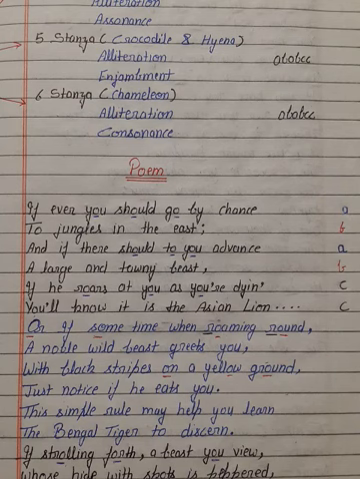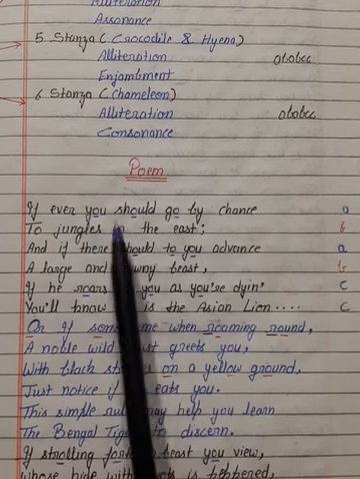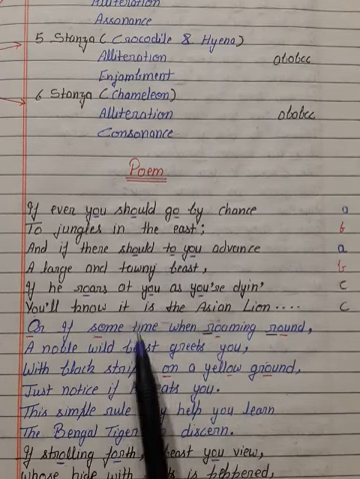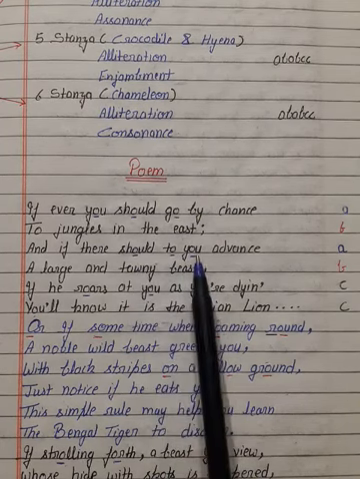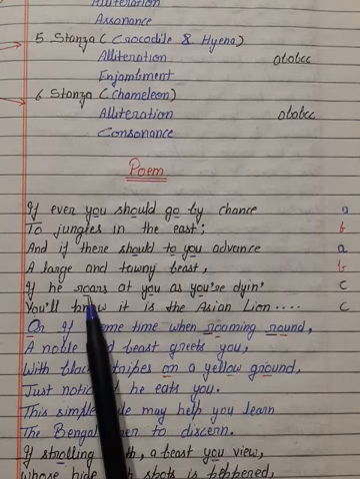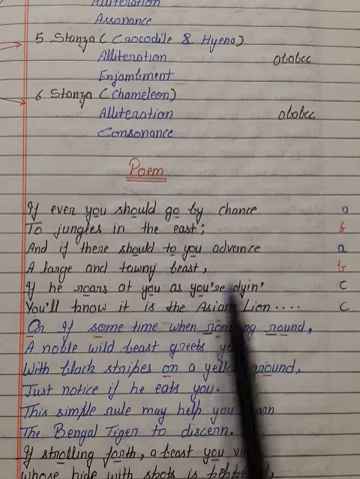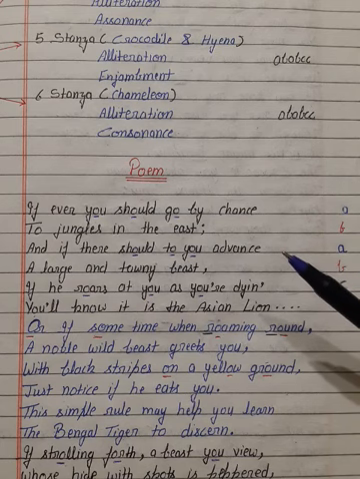If we talk about literary devices, student, we observe that in the first line the O vowel sound is prominent in you, should, go. In the third line also O is prominent in should, to, you. In the fifth line also, roar, you. So when we have any vowel sound prominent, that is the assonance literary device.